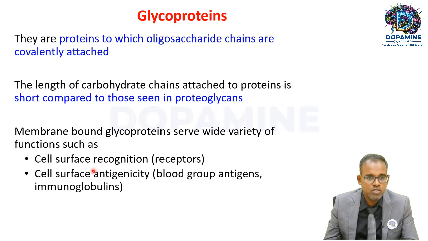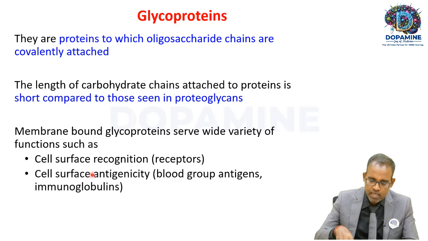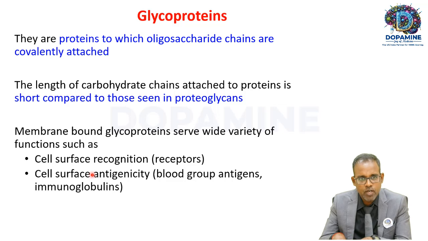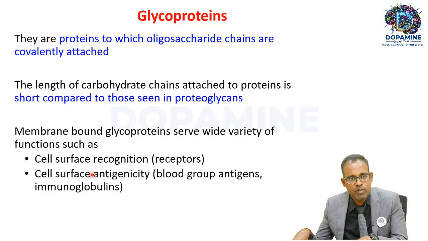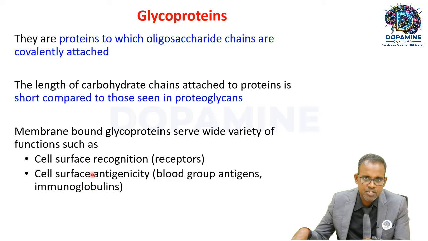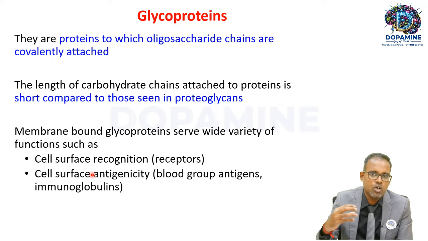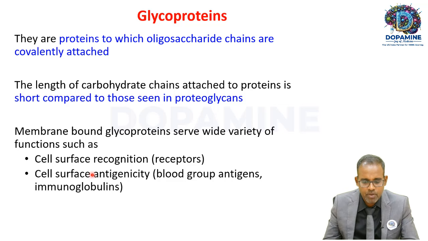They also act as blood group antigens and immunoglobulins. So glycosaminoglycan is not synonymous with proteoglycan, and proteoglycan is not synonymous with glycoprotein. Glycoprotein is just a protein attached to an oligosaccharide chain, which is found along the plasma membrane.